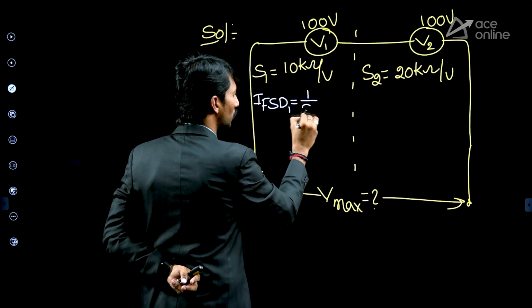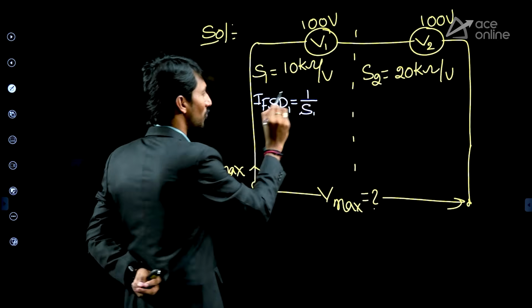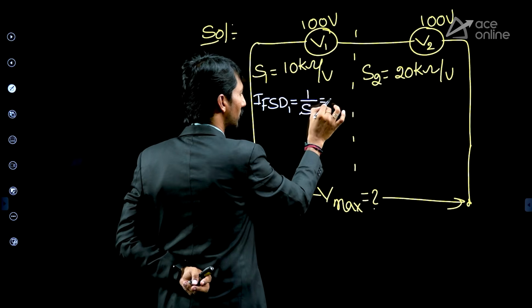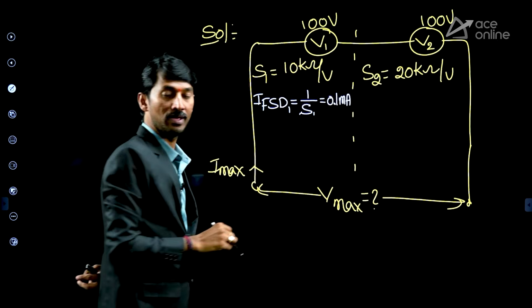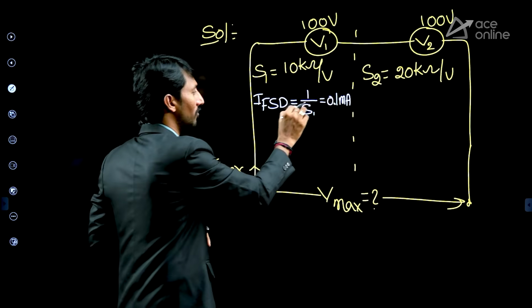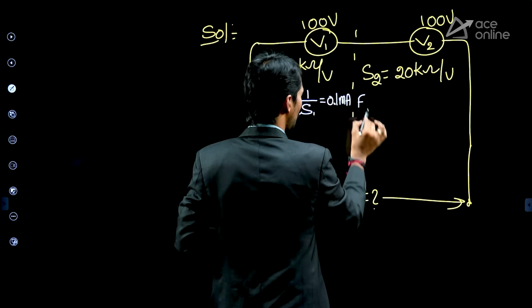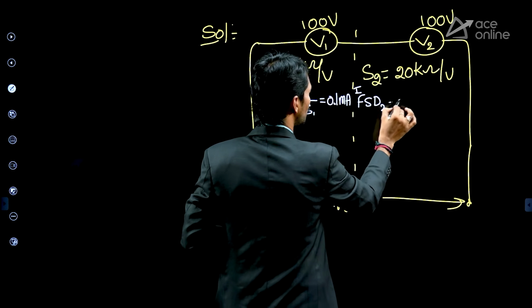IFSD is equal to 1 by S1. What is 1 by S1? 1 by 10, so therefore 0.1 milliampere. So what is the full scale value of meter 1? 0.1 milliampere. Same way, I am finding IFSD 2.